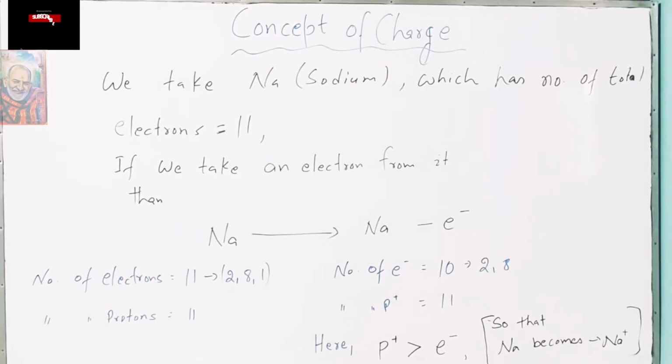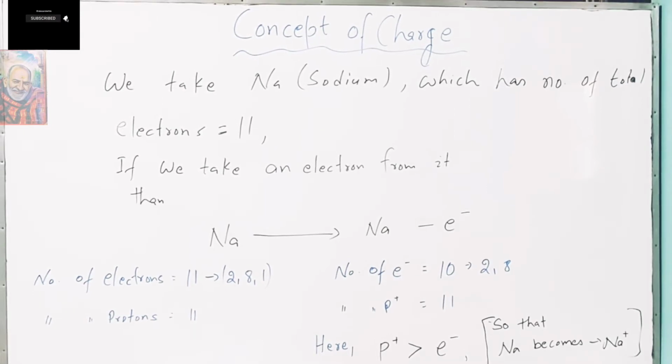Now see the concept of charge. First of all, we take an element, sodium, Na, which has a total of 11 electrons. Now suppose we take an electron from sodium, so Na becomes Na minus 1 electron. Before the process, the number of electrons is 11 and its electronic configuration is 2, 8, 1. The outermost orbit has 1 electron.